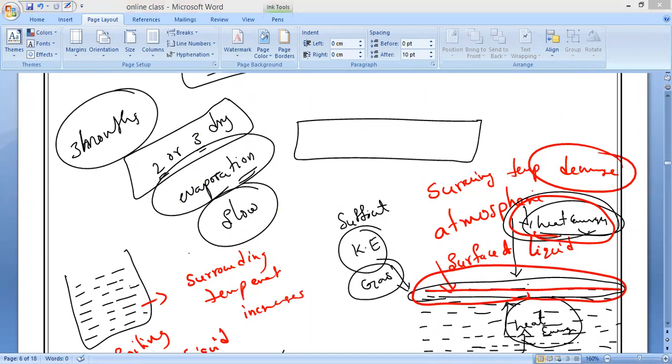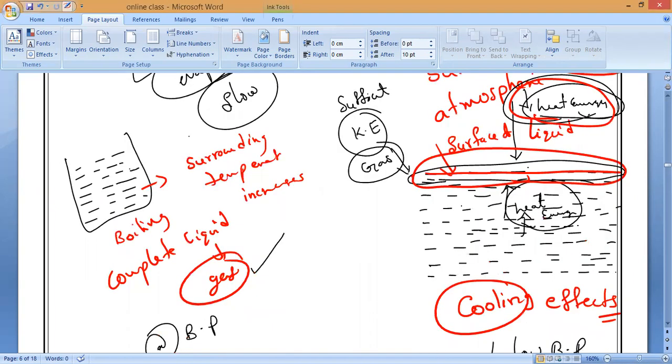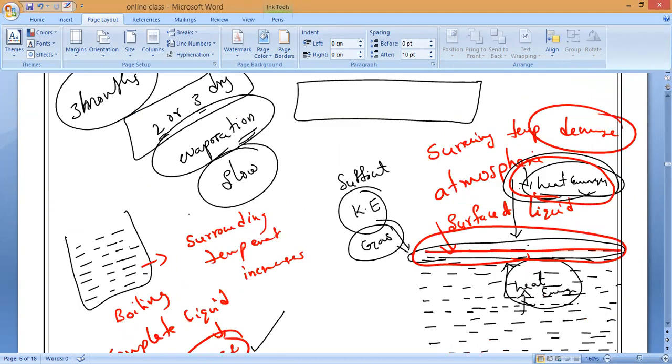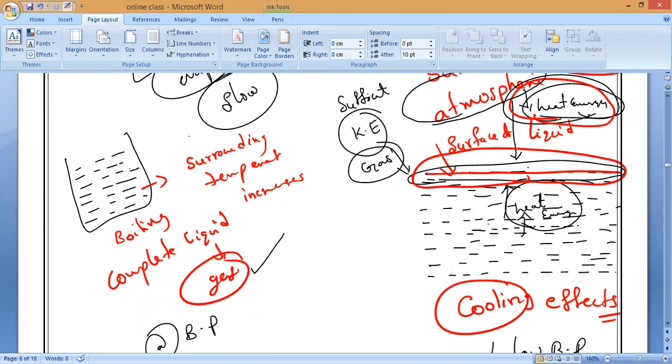Whatever the temperature at which evaporation takes place, the latent heat of vaporization must be supplied from two places. What are they? The required heat energy will be absorbed from the surrounding atmosphere and another from inside the liquid.